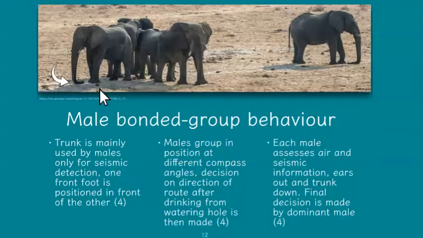One interesting thing that they do here, you can see that there's a bunch of males positioned at different compass angles. This is so they can decipher the direction of the signal and the localization of the signal. So they can make a decision about which route to take after drinking from the watering hole. The final decision as to where they're going to go is made by the dominant male. You can see he's also on the side, also pressed with his front foot on the ground and his trunk. And he's also got his ears out. So he's doing both air listening and ground listening.